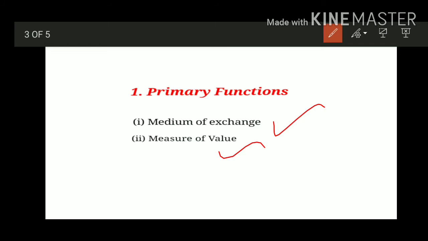When we express the value of a commodity in terms of money, it is known as price. Thus, money has provided a common language of economic communication. So this way, money serves as a measure of value.